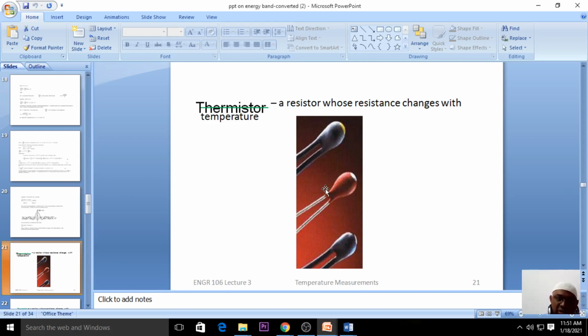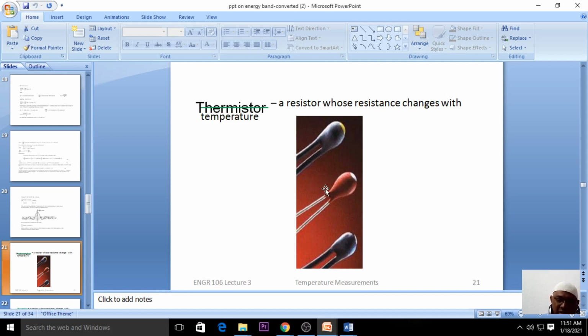In the last section we got an idea about the extrinsic semiconductor, extrinsic p-type and n-type semiconductor. When you combine this p-type and n-type, we call it a p-n junction diode. When you form a p-n junction, you will definitely get a depletion region. We talked about the potential barrier and the depletion region, and what the depletion region is.